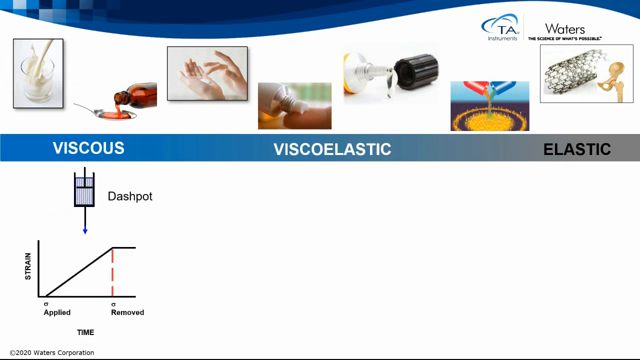So if we represented this behavior graphically, when the weight was placed on the dashpot's plunger, we would see a linear movement with time. The strain, the distance travelled, would increase until the weight was taken off. At that point, the plunger would stay in a fixed position. This would have dissipated and wasted energy due to viscous flow. At the other extreme, we see an elastic behavior, represented by a spring. When we put the weight on, the spring will stretch. However, if we take the weight off, the spring will recoil back to its original position, therefore storing energy.